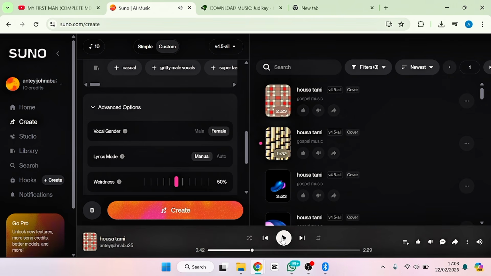All right, guys, so this is top notch, like it is perfect. The music still continues, but I just want us to stop here. So let's test the second one.